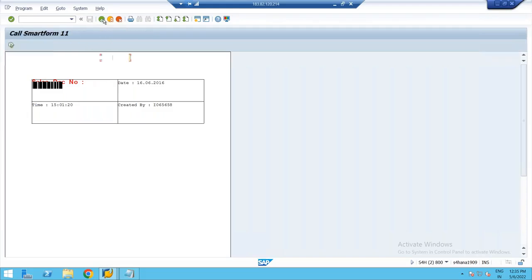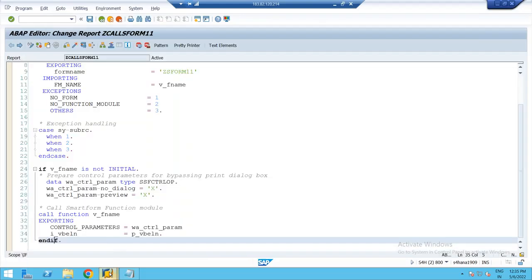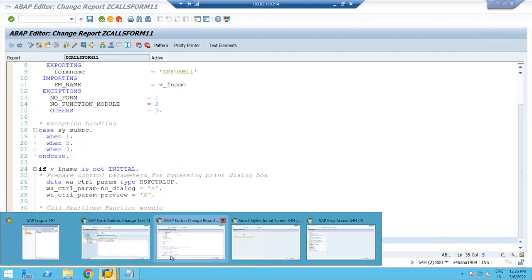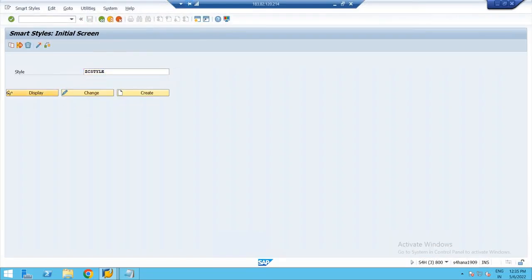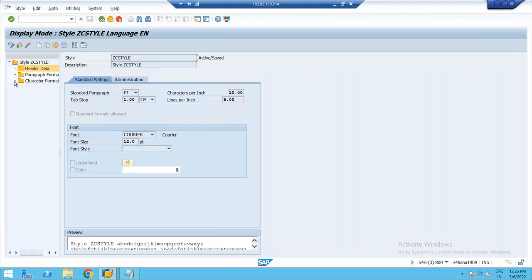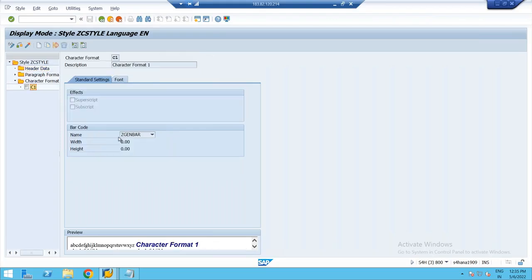Our job is only to include that particular smart style. We have to create our own smart style with the required character format. As part of the character format, we have to associate the barcode, which I created in SE73. So our job is only to create the smart style associating the character format with the barcode.